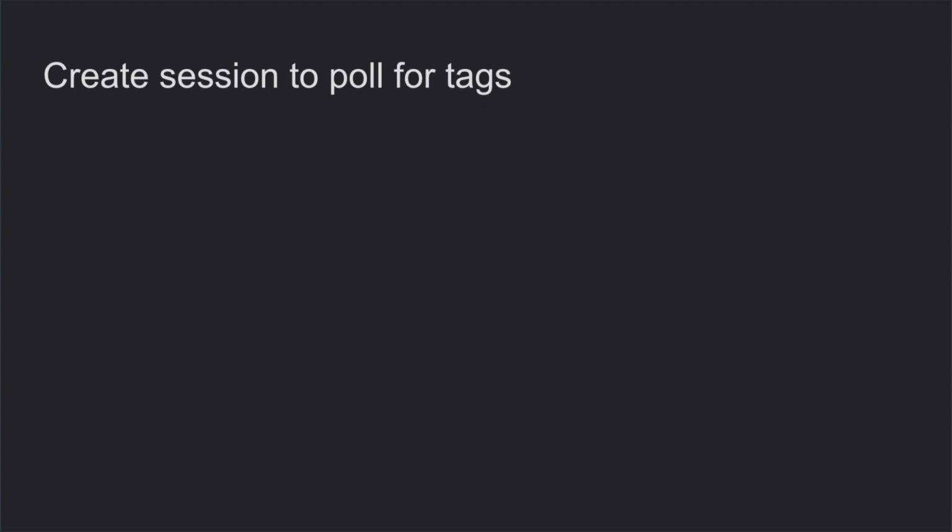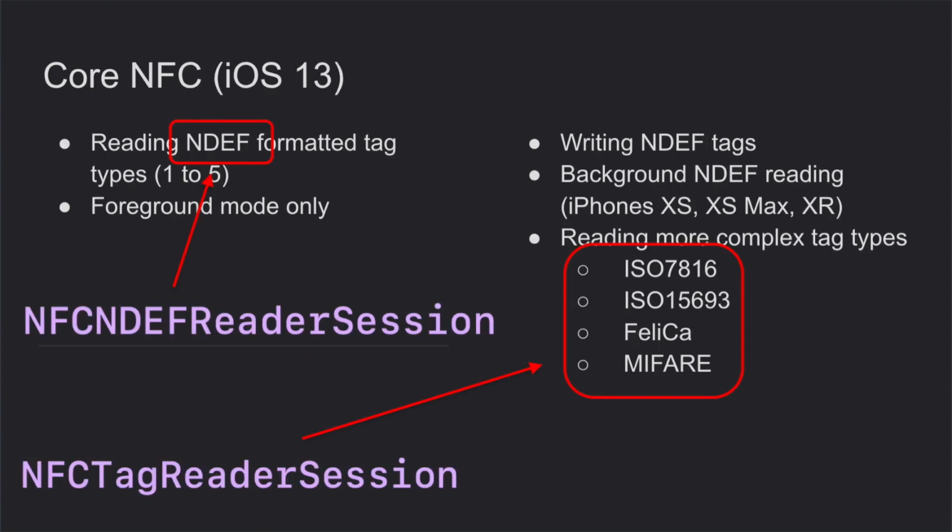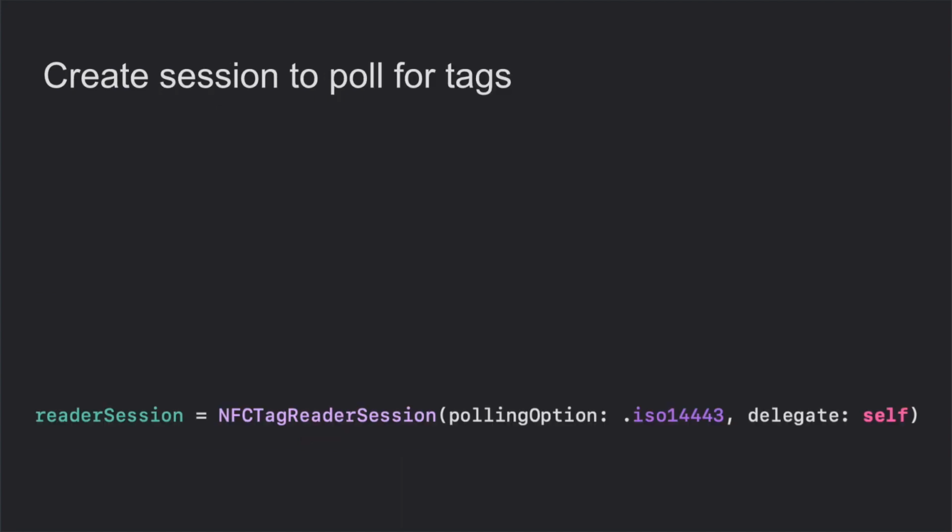Using the API is also pretty straightforward. First, we need to create a session, and there are two types of session in Core NFC: one for reading the simplest NFC tags, another one for reading more complex tag types. As we want to read ISO 7816 standard tags, we need to select the tag reader session.